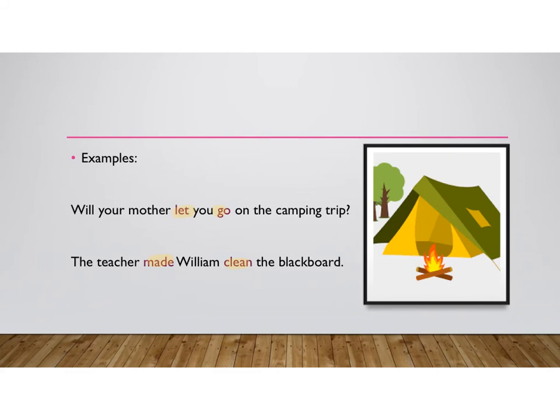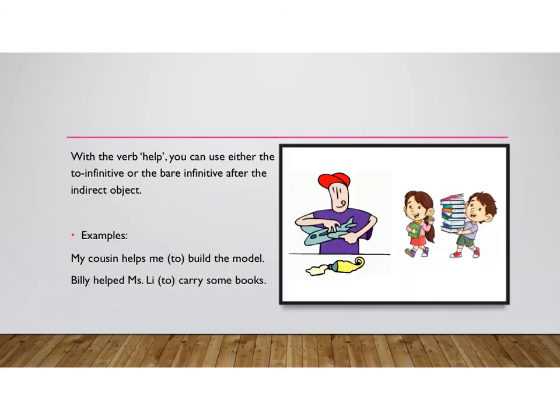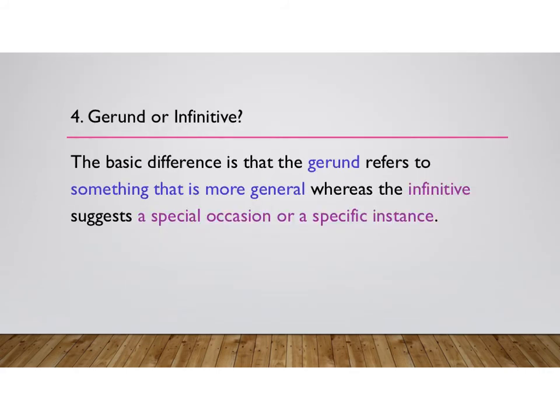When you see the verb let, made, or make, you don't need to change the verb after it. But with the verb help, you can use either the to infinitive or the bare infinitive after the indirect object. Using the to infinitive is more formal. But if you choose not to use the word to, you are still correct.